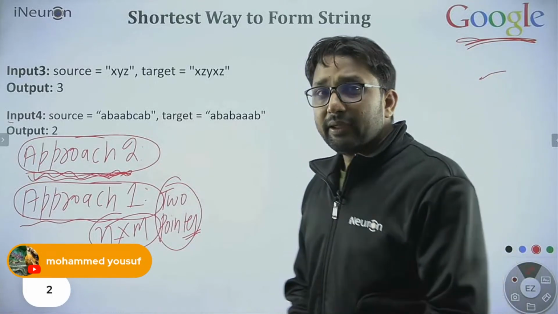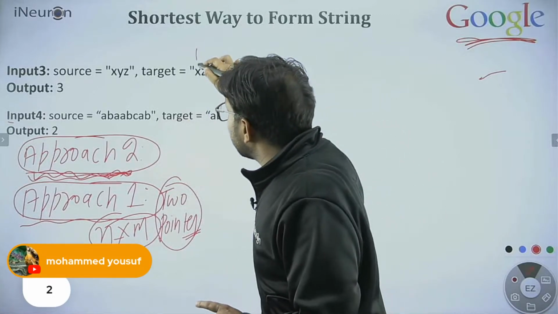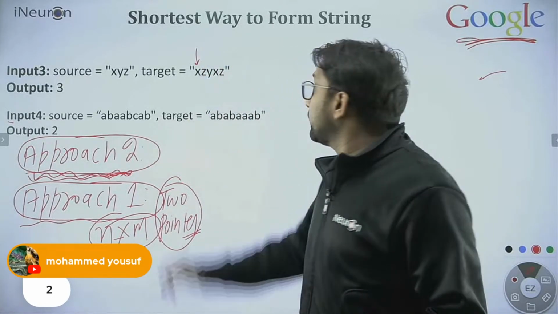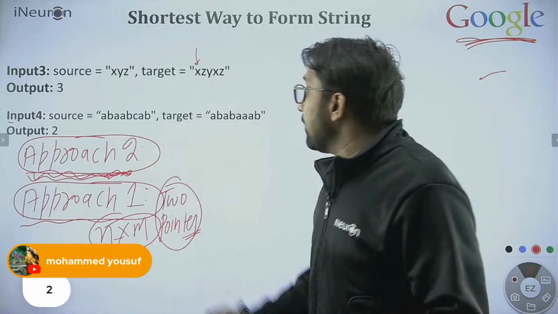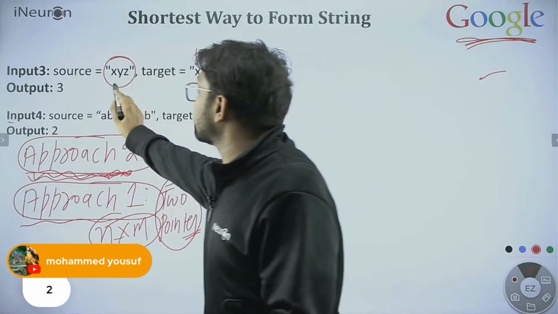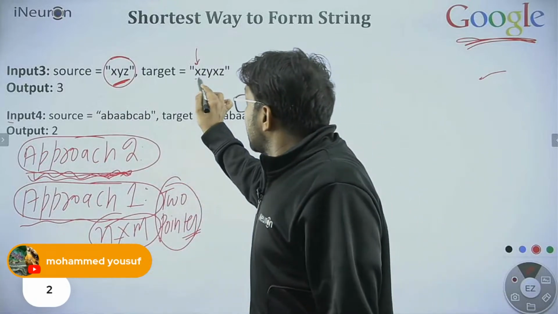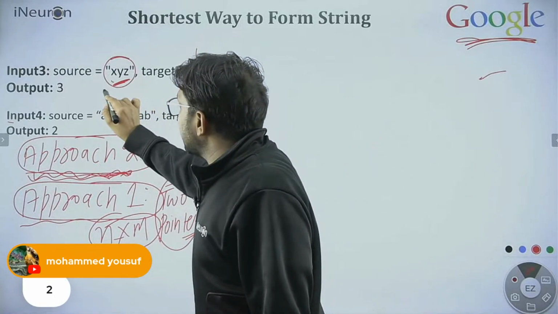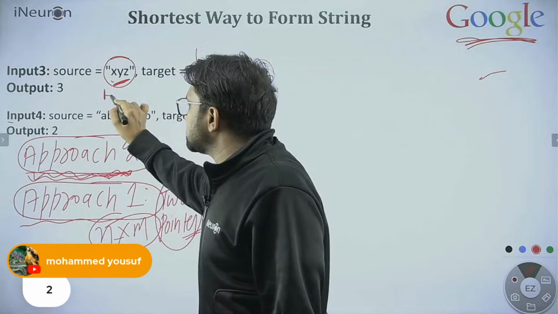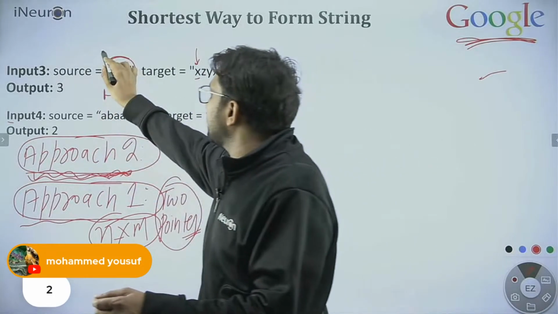See, in the first approach, you take one character. Listen carefully. You take one character and match here with the complete string. In the worst case I'm talking about, okay? You take one character and match starting from the 0th one and keep moving on until there is no match. You're moving this pointer.